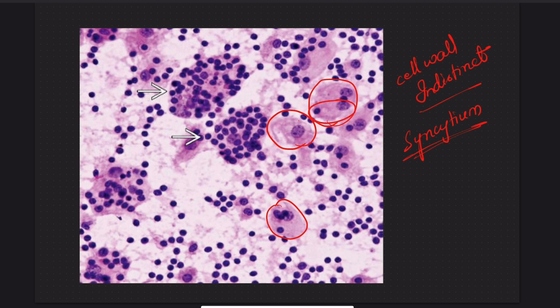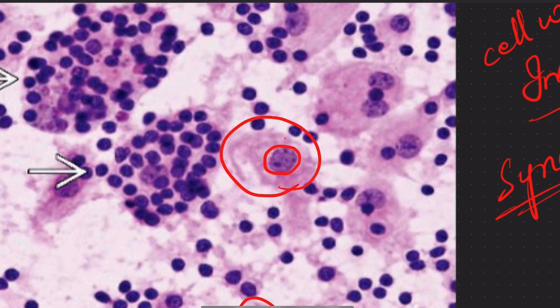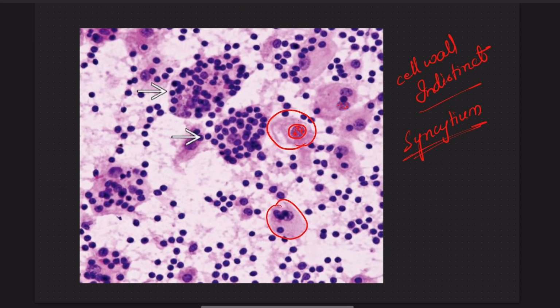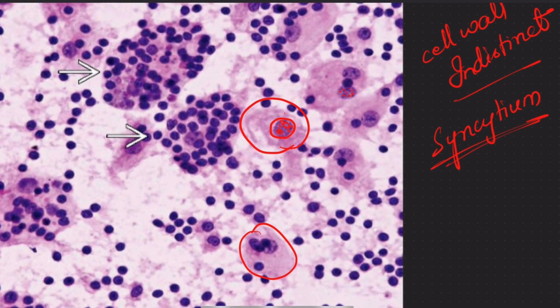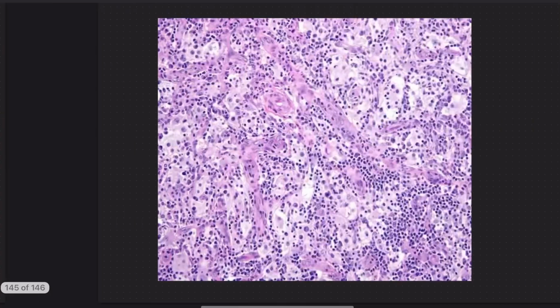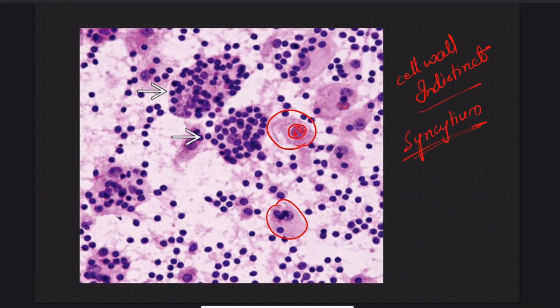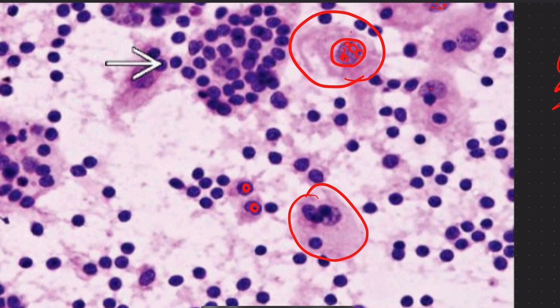There is a vesicular nucleus. Vesicular chromatin means in some areas there's paleness, and in some areas the chromatin is condensed. This alternating pattern of pale and condensed chromatin, like salt and pepper, is a vesicular nucleus. It may also show a centrally placed nucleolus.